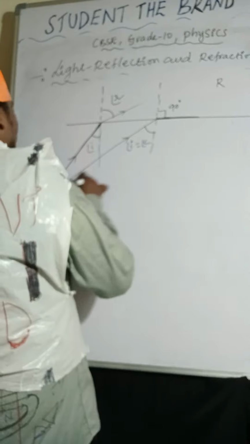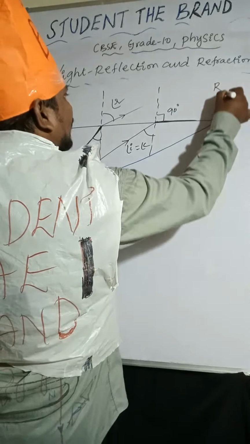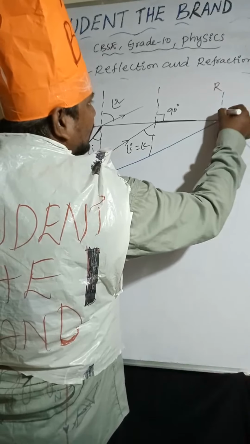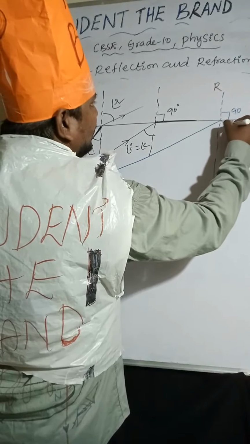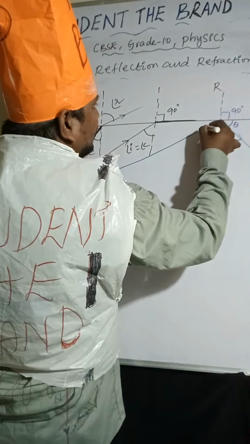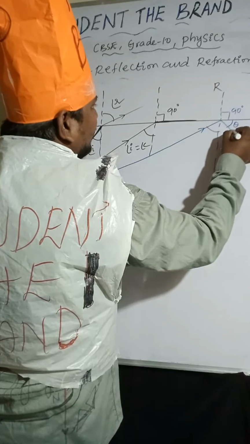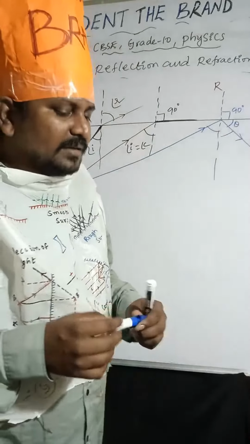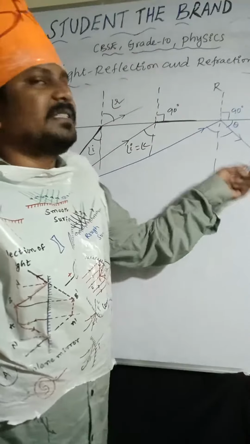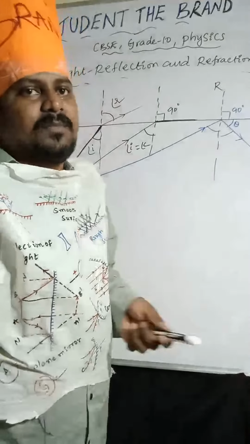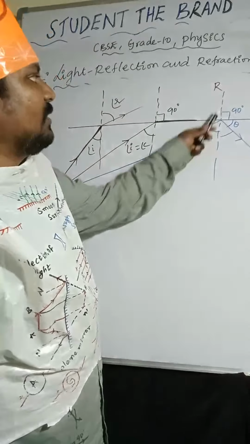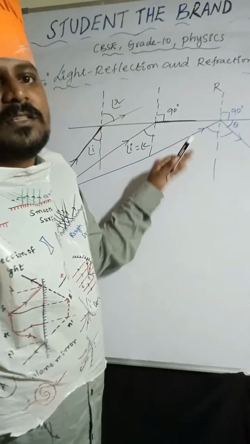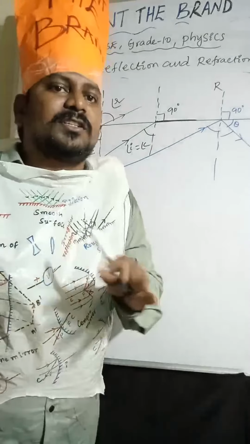So here, at a certain angle, as I said, the refracted ray makes more than 90 degrees with the normal. Then the light ray reflects back into the same denser medium. So when it is more than the critical angle, this phenomenon is called total internal reflection.